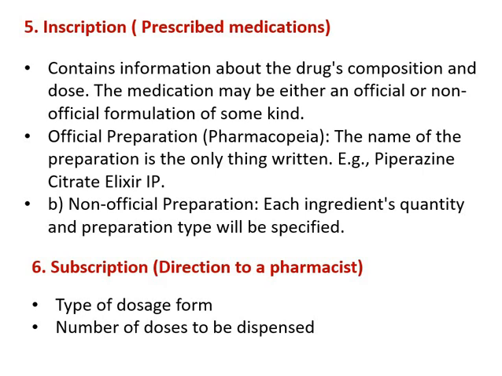These directions include the type of dosage form, that means is it an injection, capsule, tablet, elixir, suspension, what kind of dosage form it is, and the number of doses to be dispensed, how many doses a patient needs. Suppose a patient needs a particular dose 3 times a day, and has to take the medicine for 3 days, then 9 doses are to be dispensed for such a patient.